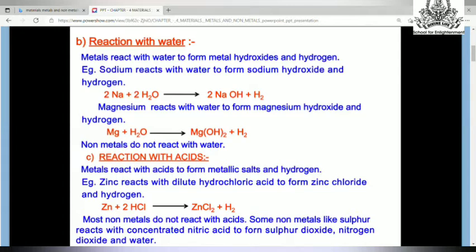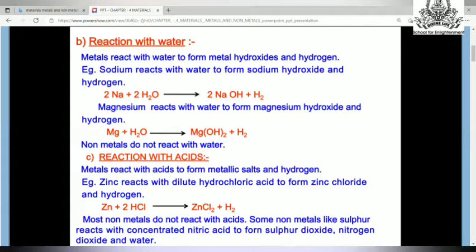So you can write generally that metals react with water to form metal hydroxide and hydrogen gas.